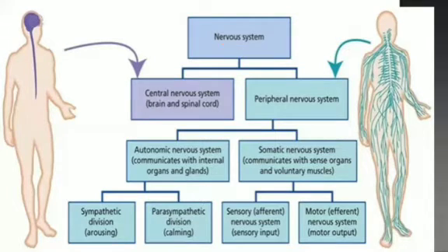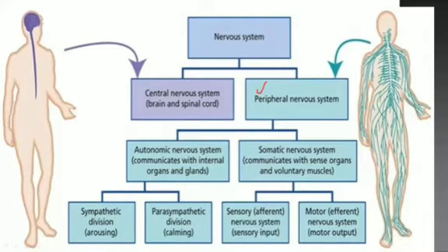Nervous system is composed of two types of different systems: central nervous system and peripheral nervous system. Central nervous system is composed of brain and spinal cord, if you can see here, and peripheral nervous system is composed of further two different systems: autonomic nervous system and somatic nervous system.